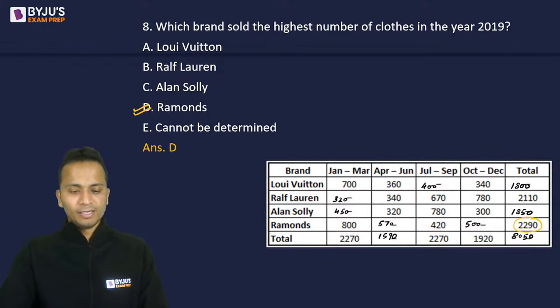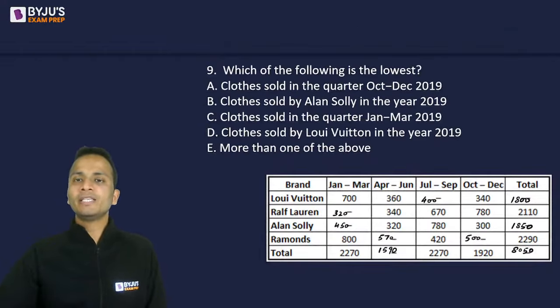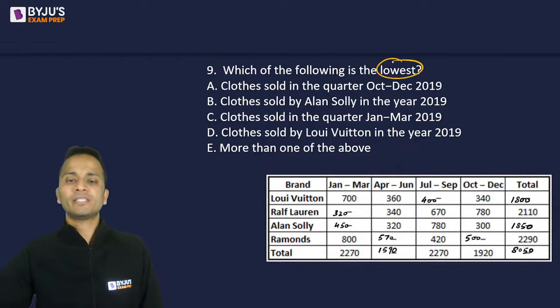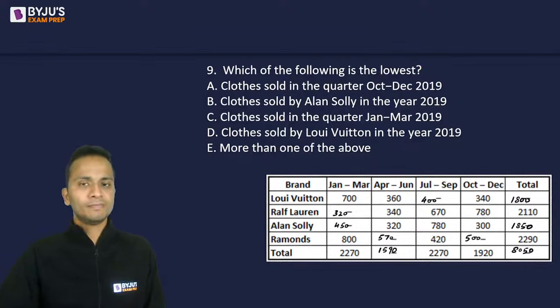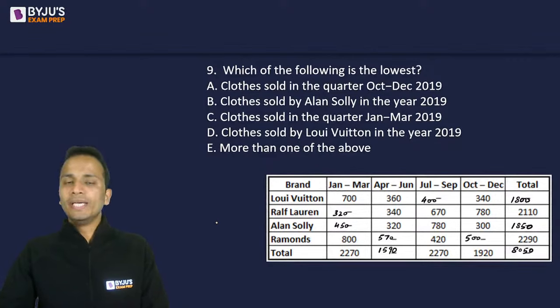Okay. Now next question will not be direct. So you need to observe the table carefully, compare some values. So which of the following is the lowest? I'll give you 45 seconds for this. Let's see who will be the one who will give me the correct answer first. Which of the following is the lowest? सबसे lowest value calculate करना है.